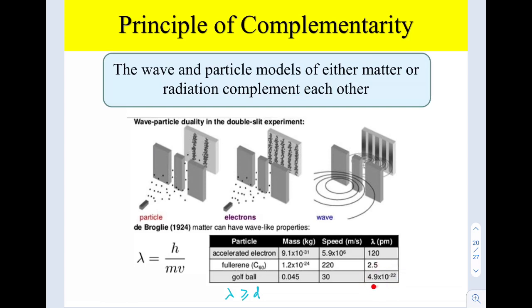If we see here, the lambda for the golf ball is 4.9 times 10 to the power of negative 22.